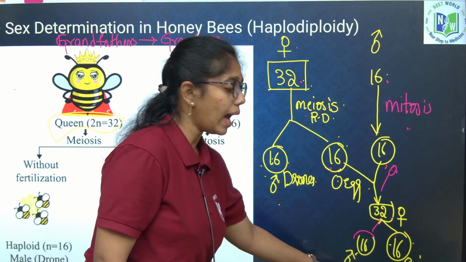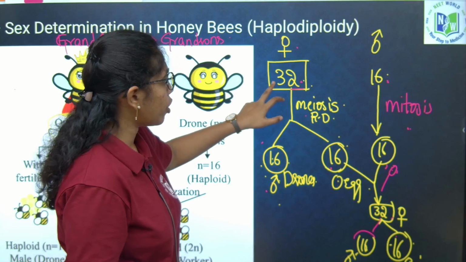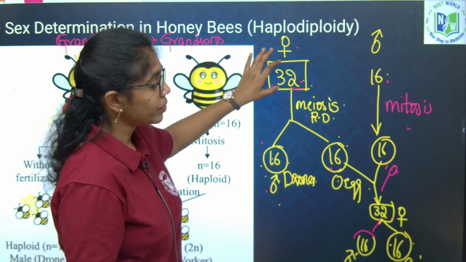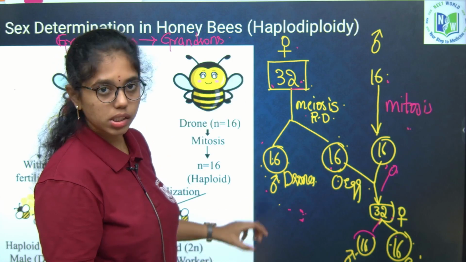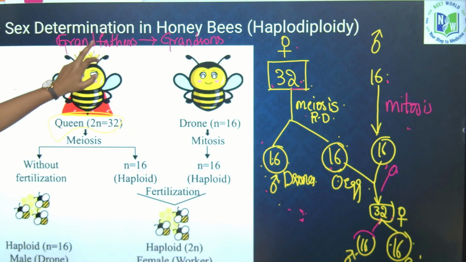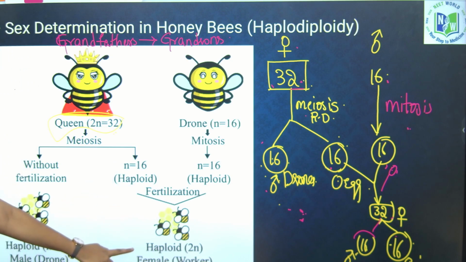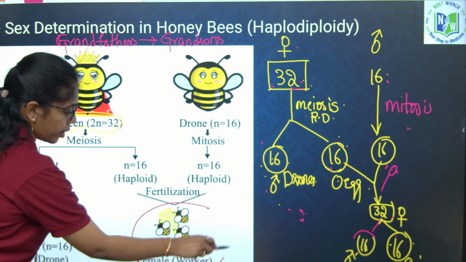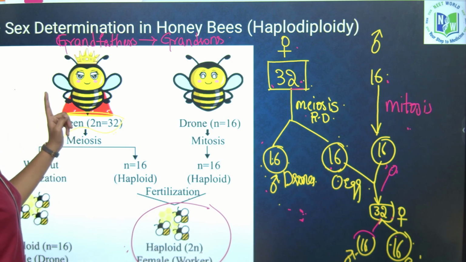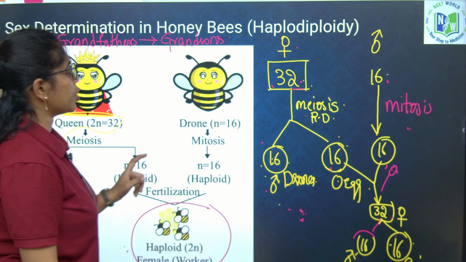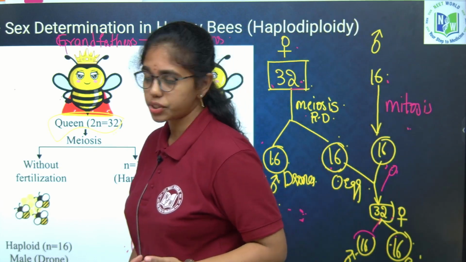If you look carefully, male honeybees don't have a father because they are formed as a result of meiosis from females, and they don't have sons too. They have grandfathers and grandsons. This is the concept to be delivered, and the example for the haplodiploid mode of sex determination is honeybees. Post fertilization, female workers are formed. Of these, one is differentiated to queen, and this only undergoes fertilization with drone. Clear? So this is the concept of sex determination.